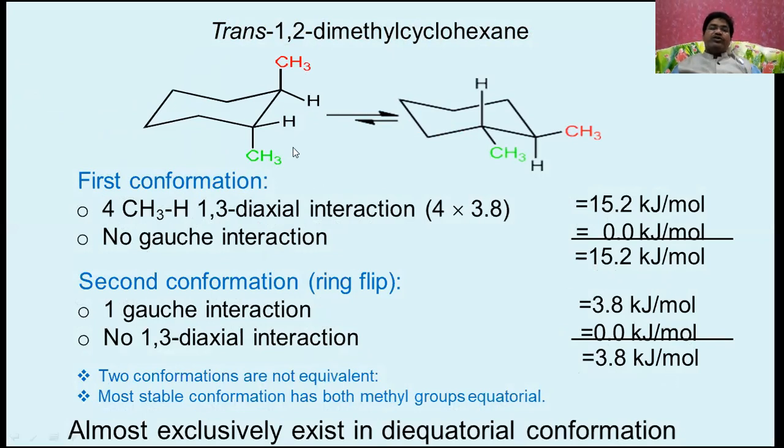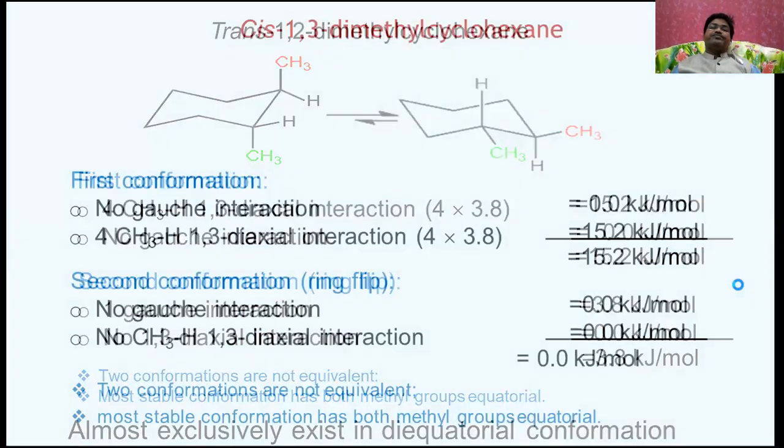That's why this form is more stable than the other one. The two conformations are not equivalent. The most stable conformation has both methyl groups at the equatorial position. It almost exclusively exists in the diequatorial conformation, because see how large the energy difference is.